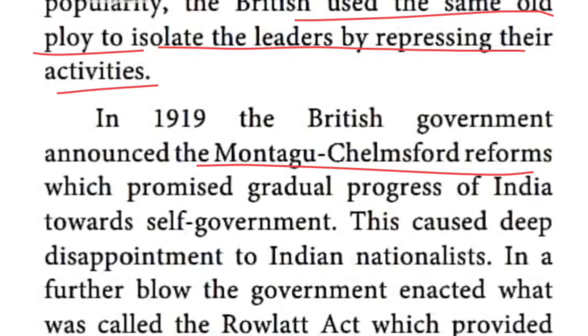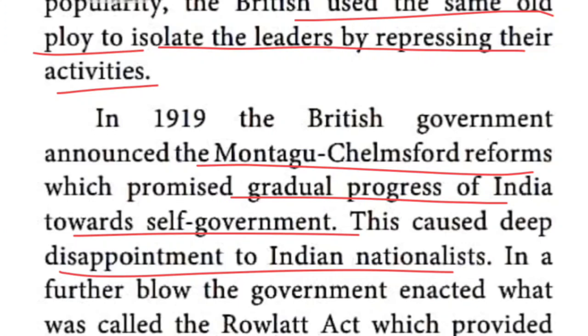Okay, so I am telling step by step like that. But in your book, what is given? Gradual progress of India towards self-government, like that it is given. This caused deep disappointment to the Indian nationalists. Moreover, the Indians should not open their mouth. Next, one more act they also passed: the Rowlatt Act in the year 1919. It was passed by the British government.